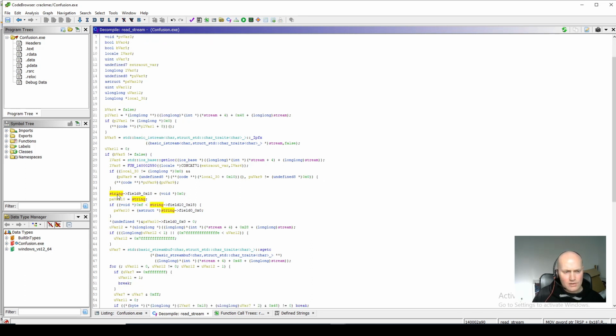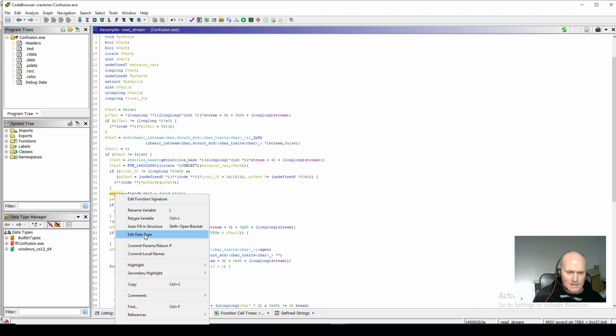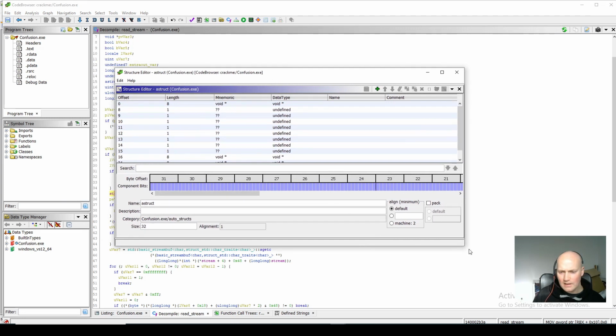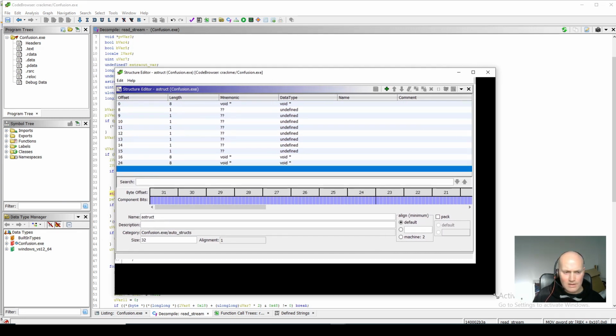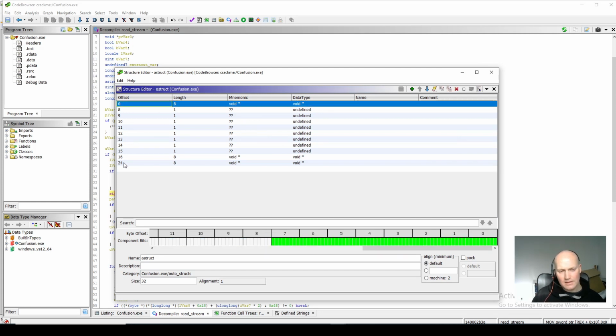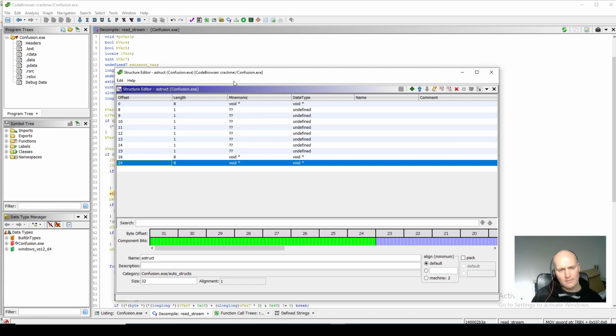So let's rename this. If I go in here and choose edit data type, now I've said the string is a data type, and here we can see it's got some interesting stuff. From the analysis, it's figured out that this structure is 32 bytes long, or it seems to be anyway.